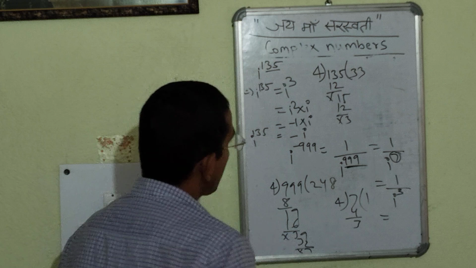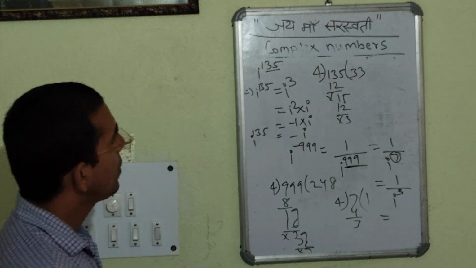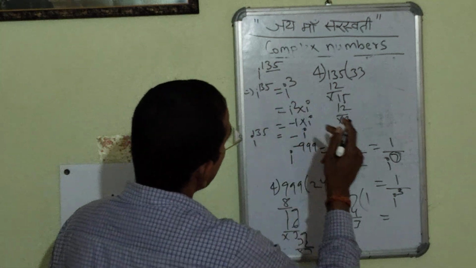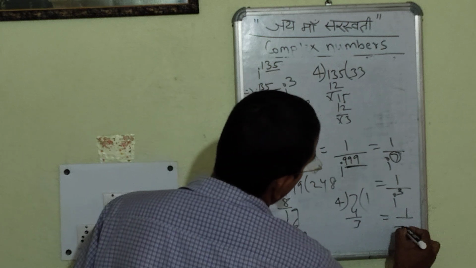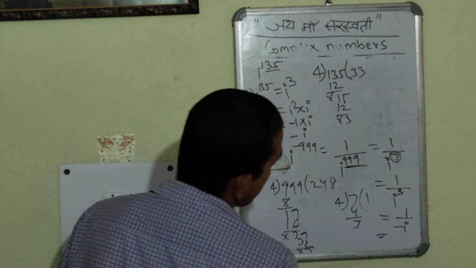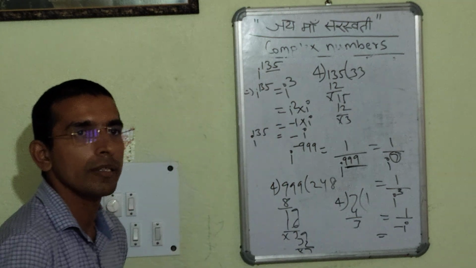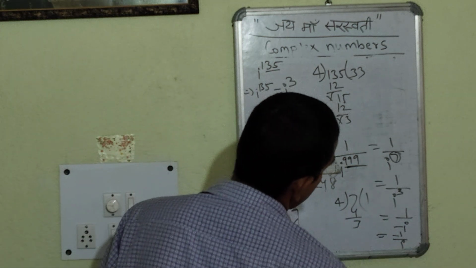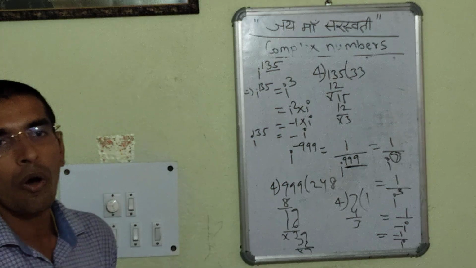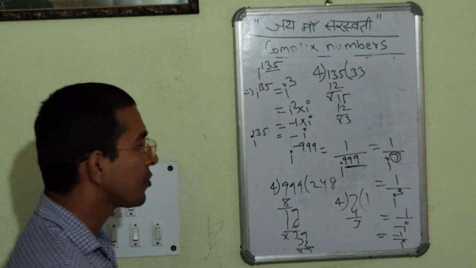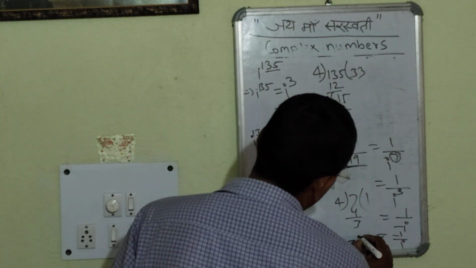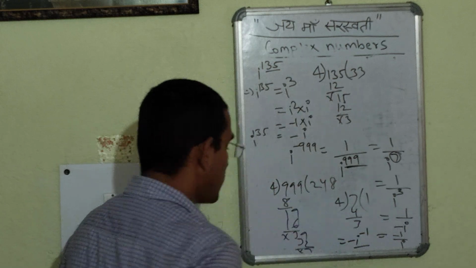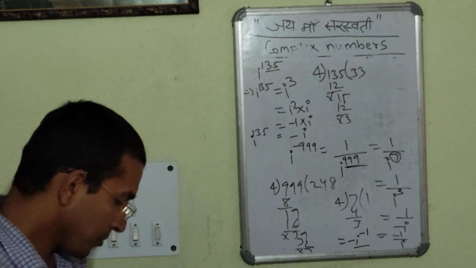And i to the power 3, as I had already deduced, reduces to minus i. So we get 1 by minus i, which is basically minus 1 by i, or minus i to the power minus 1. That is the answer in this case.